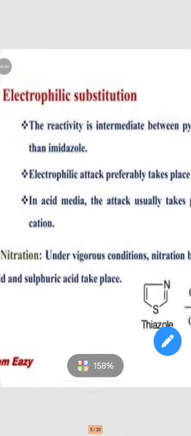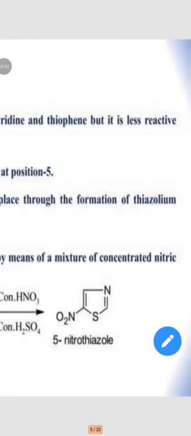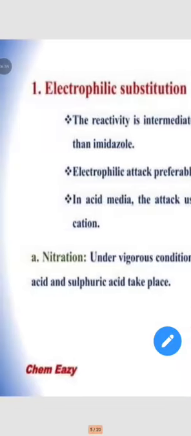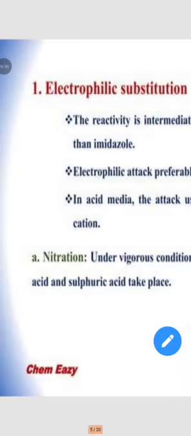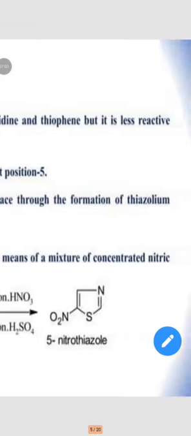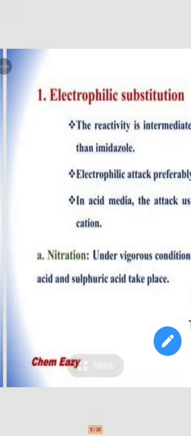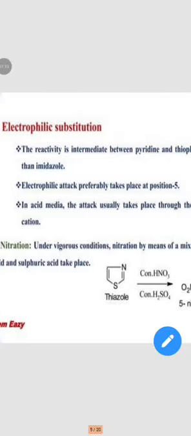In acid media, the attack usually takes place through the formation of thiazolium cation. So for electrophilic substitution, the reactivity is intermediate between pyridine and thiophene, and less than the reactivity of imidazole.